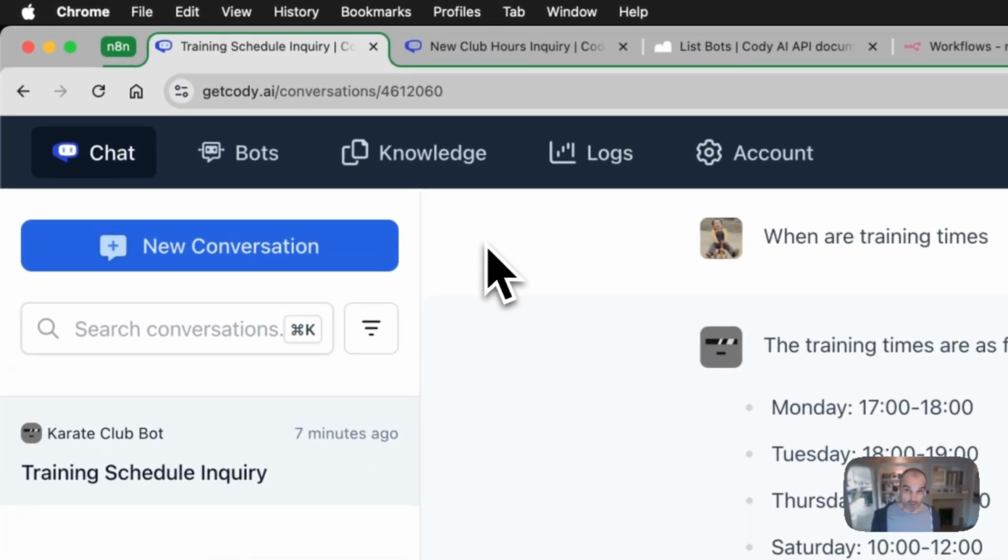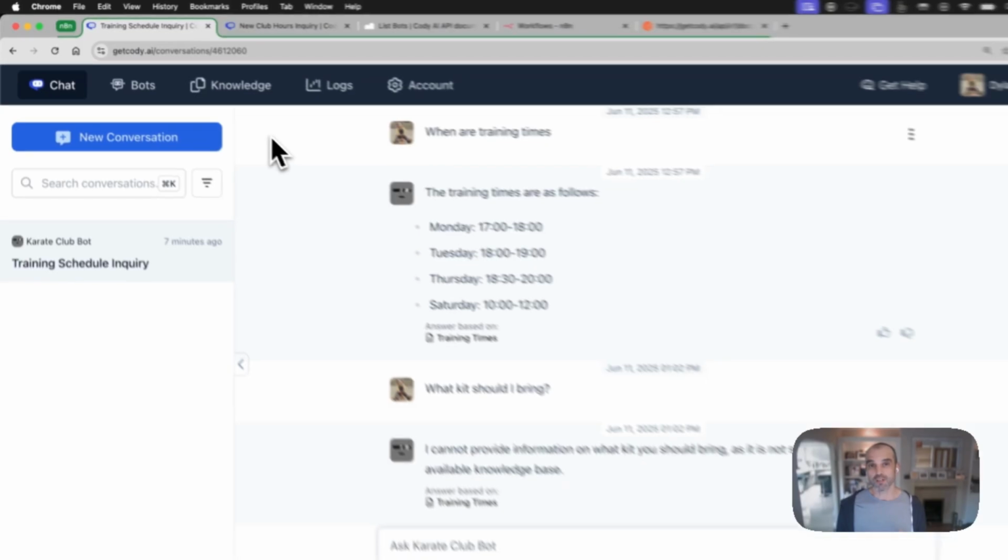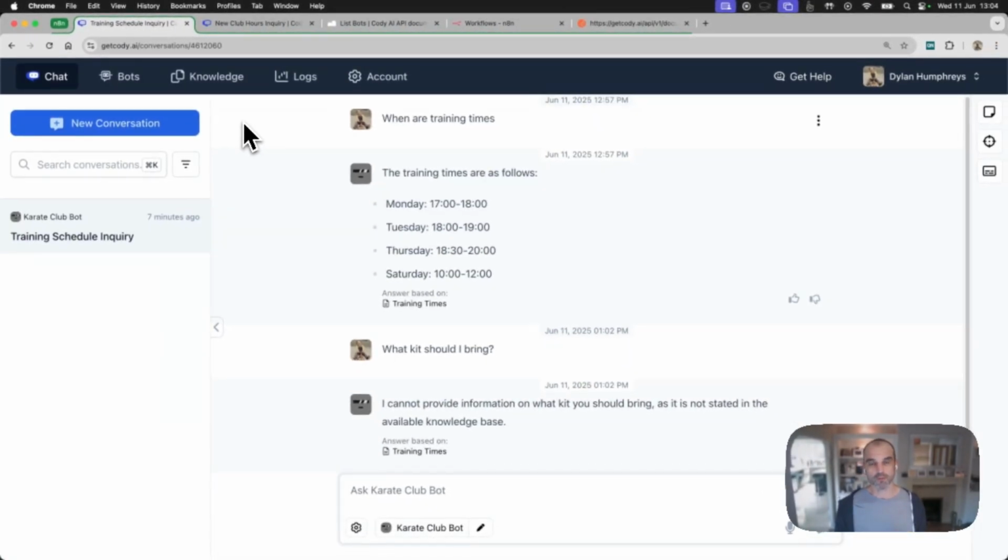If you haven't heard of Get Cody, Get Cody is a very simple bot platform. It's been around for a little while. It's a little bit out of date, but it serves the purpose for what we want to do here. If you're used to using VoiceFlow or BotPress or any of these other big ones, this structure will work just the same. We'll just have slightly different API calls, but that is all perfectly surmountable.